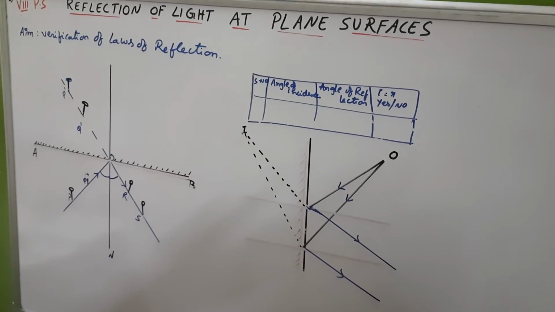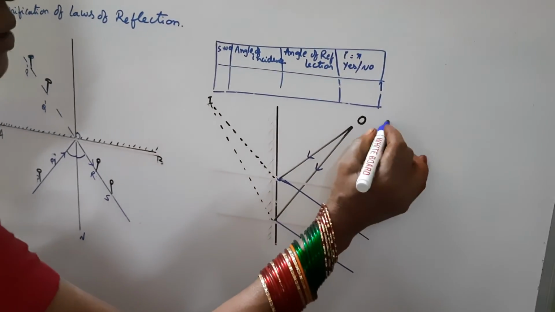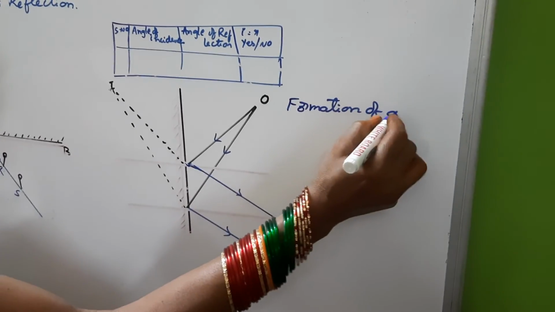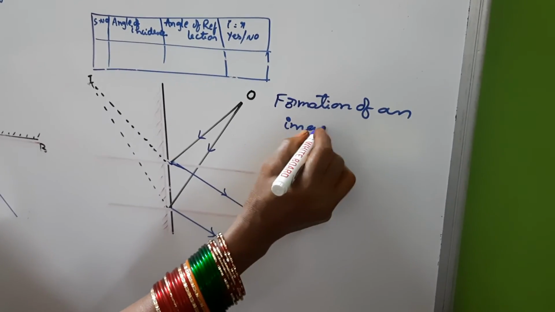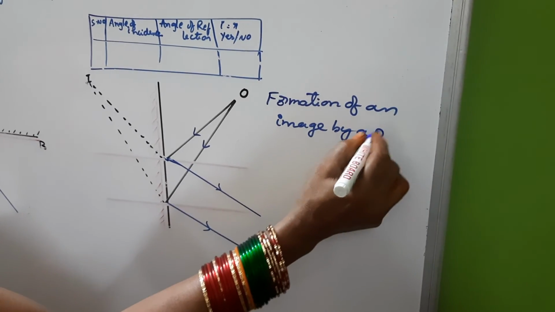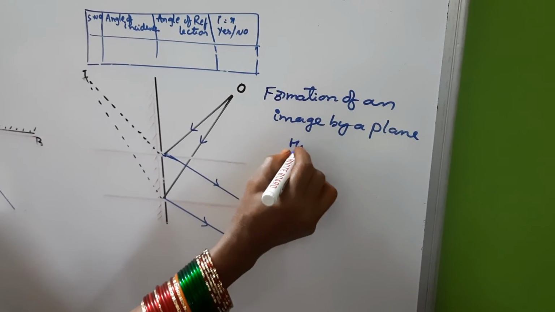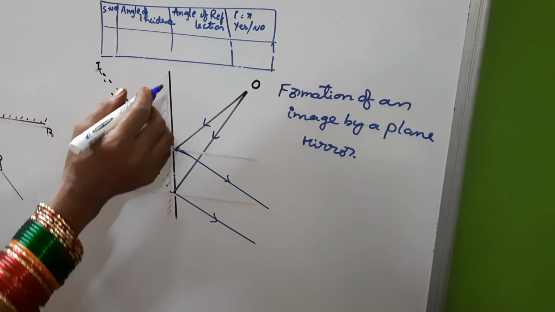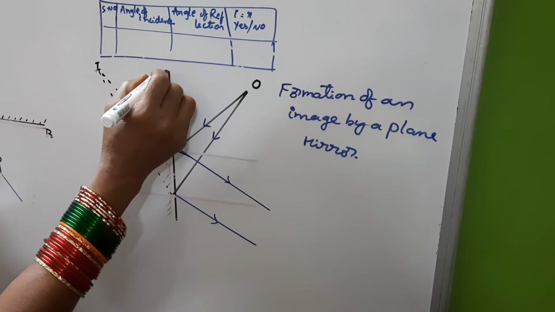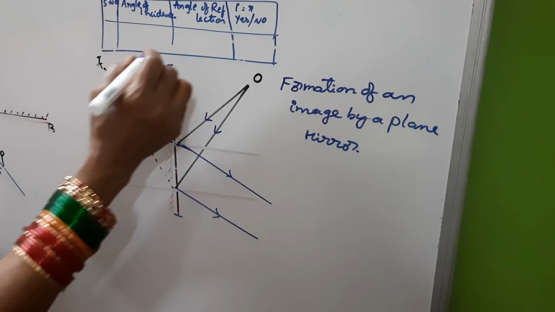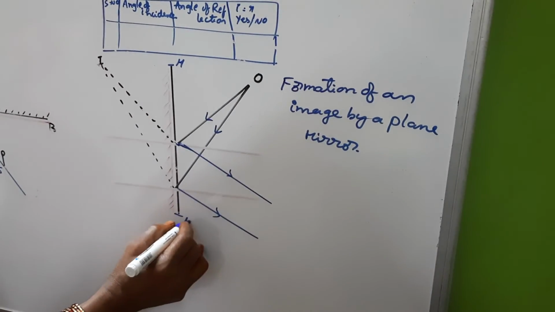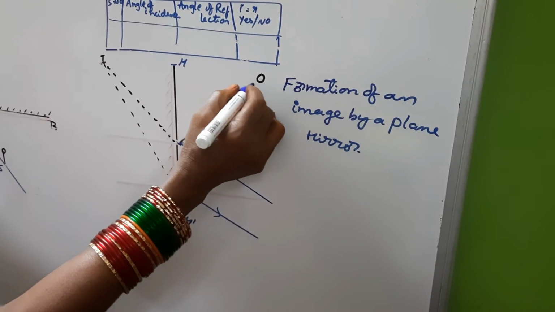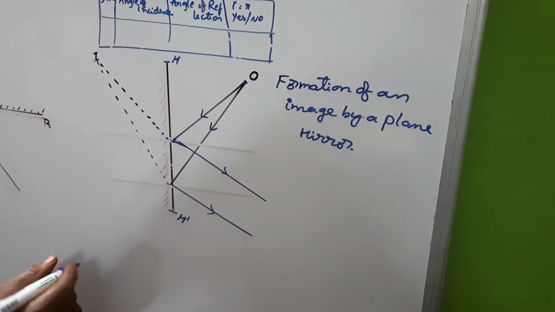Formation of an image by a plane mirror. So the plane mirror is here. This is the plane mirror, M dash, let us take it as a plane mirror. And the object, O, is the point object.